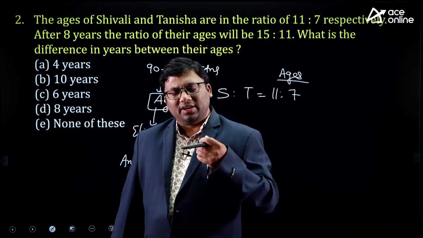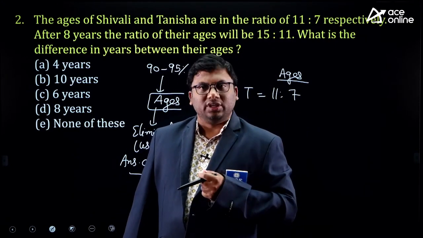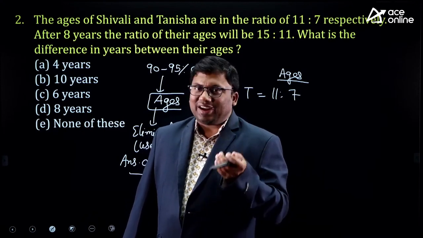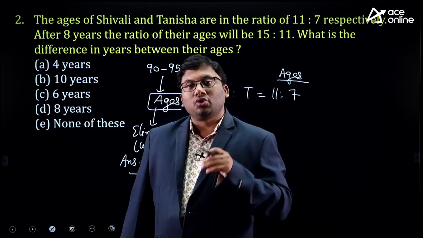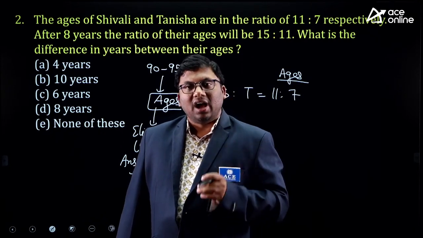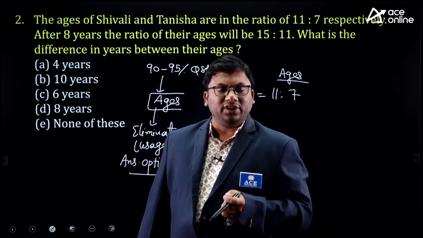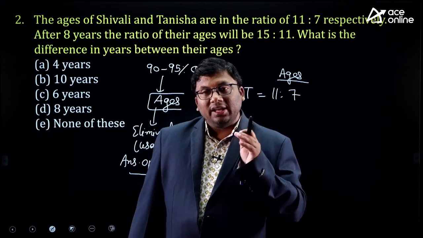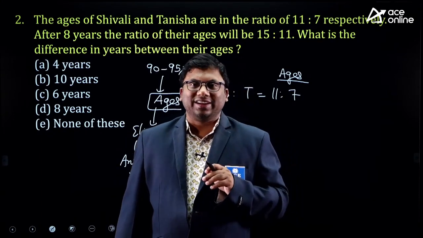Suppose the difference between me and my elder brother is 2 years. Me and my elder brother, this year it is 2 years. Next year also it will be 2 years. If I am 2 years elder to my younger brother, after 5 years also I will be 2 years elder. After 10 years also I will be 2 years elder. 1 year before also I will be 2 years elder, right?